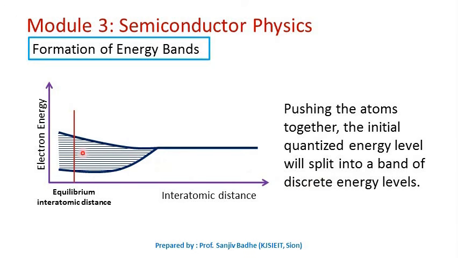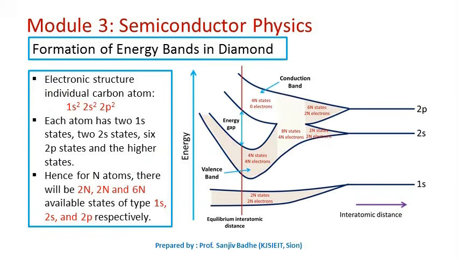This will result in the formation of an energy band. The atoms can be brought closer till the equilibrium interatomic distance is reached. We cannot reduce the distance between the atoms further. So the final picture of the energy band will be clear at this particular point.